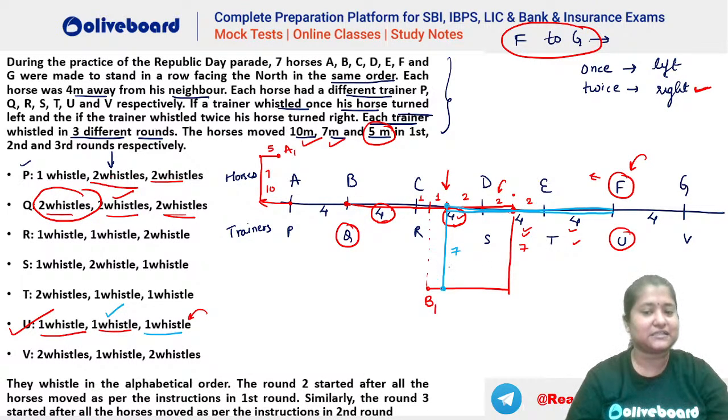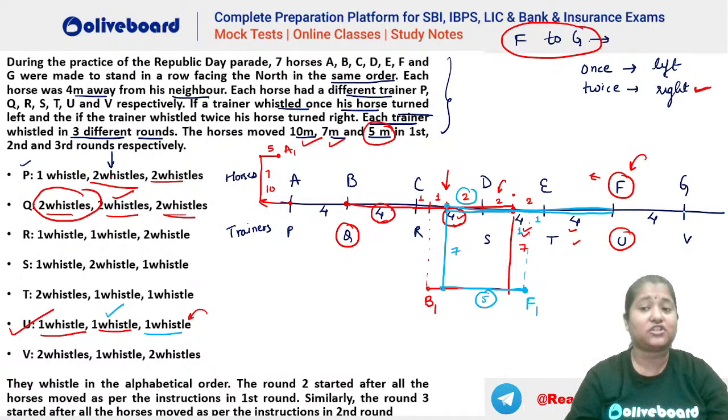So he is facing the south right now. So left turn will be where? You can see left turn will be towards this direction, and you can see this is your 2 meters, this is your 2 meters. So 1 meter more, that means you can see the horse will finally be here. Okay, this horse will finally be at this position. That is, you can see this is your 1 meter here and this is your 1 meter here. Okay, so this total is 5 meters, this journey. Okay, so this particular horse, that is your F, is now at this position. Let's say this is your F1.